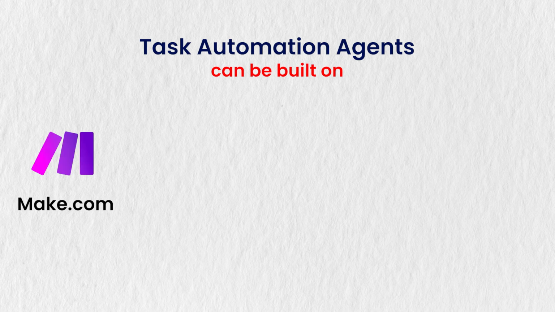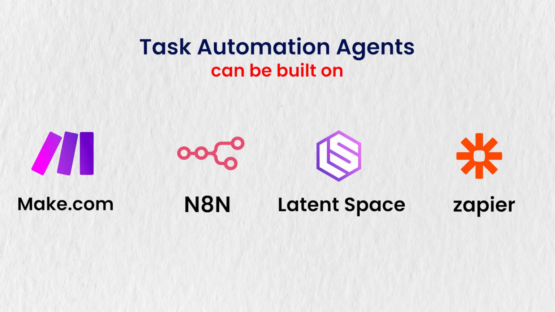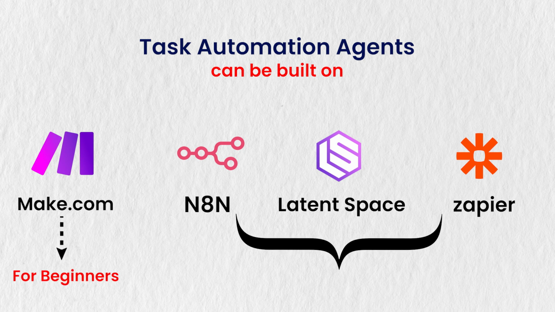Now these task automation agents can be built on platforms like make.com, then n8n, and then Latenode, and even Zapier. So if you are just starting out, then you can start from make.com, and if you have some handy experience in coding or technology, then you can start from n8n, and you can start from Zapier as well. These are almost no-code and low-code tools that you can learn, and learning those tools will make you able to create low-code task automation agents.